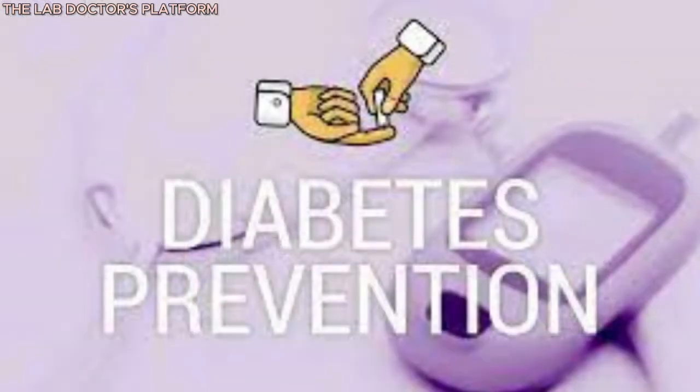So let's look at prevention. How then do we prevent ourselves from getting diabetes? First, we should make sure we check our blood glucose or blood sugar level at least once a month. We should eat a lot of vegetables, a lot of leafy food, and fruits. We shouldn't take in a lot of fat, a lot of calories.